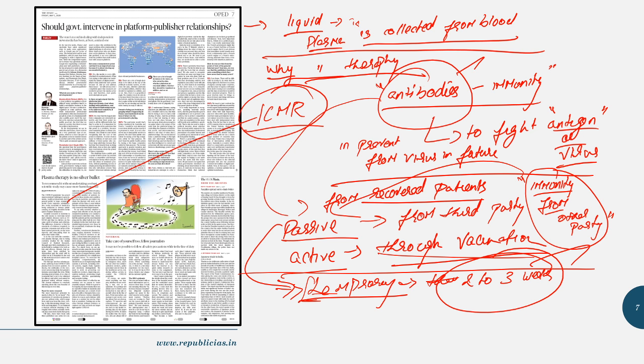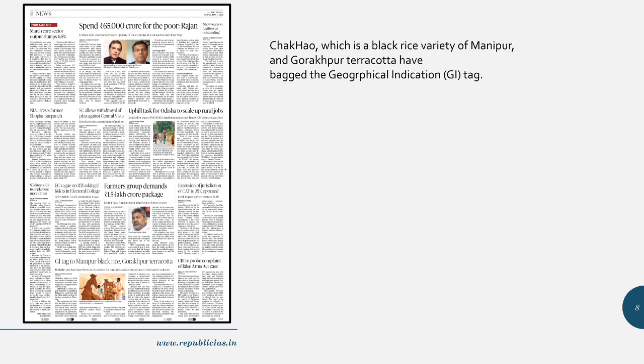Fine. Anyway, coming to the next page, that is page number 8. There is an important article with regard to the GI tag, that is Geographical Indication tag. So Chak-Hao, a black variety of rice of Manipur, and Gorakhpur terracotta, these two have got the Geographical Indication tag. So friends, you need to know first of all what is the meaning of GI status.